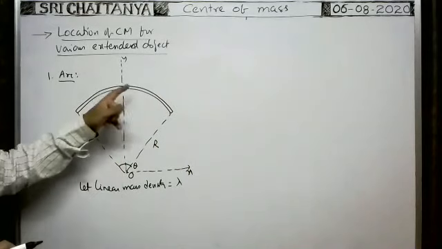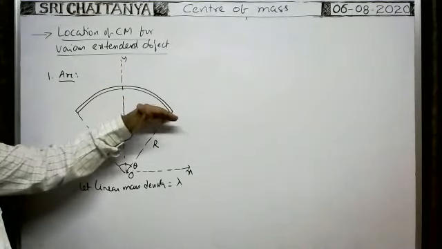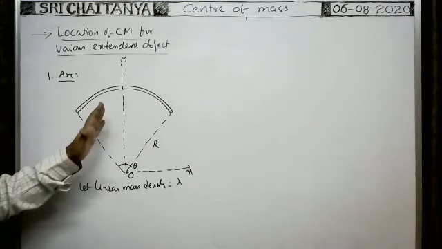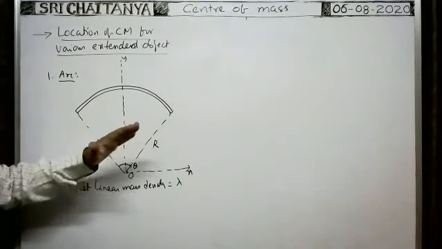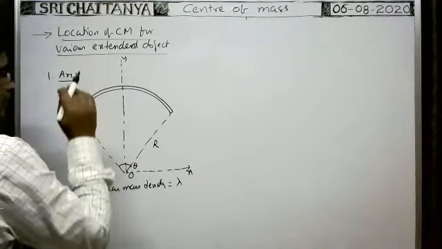As the arc of the circle is symmetric about the y-axis, definitely along the x-axis the center of mass of the arc lies on the y-axis only. So in this case, the x coordinate of the center of mass is 0, as the arc is symmetric about the y-axis.